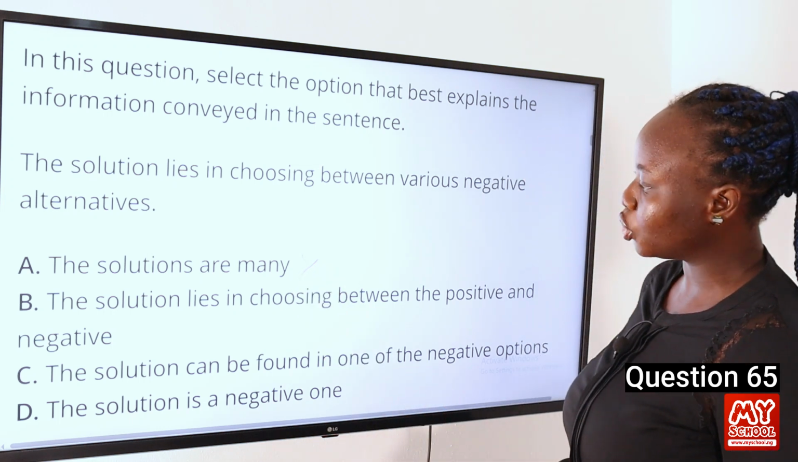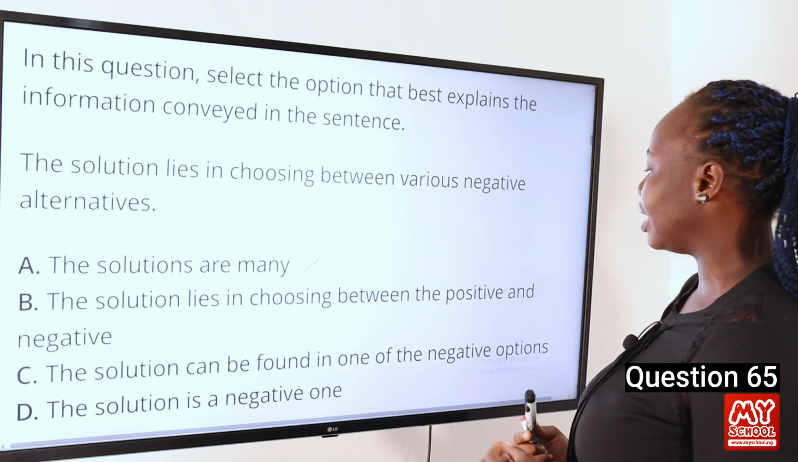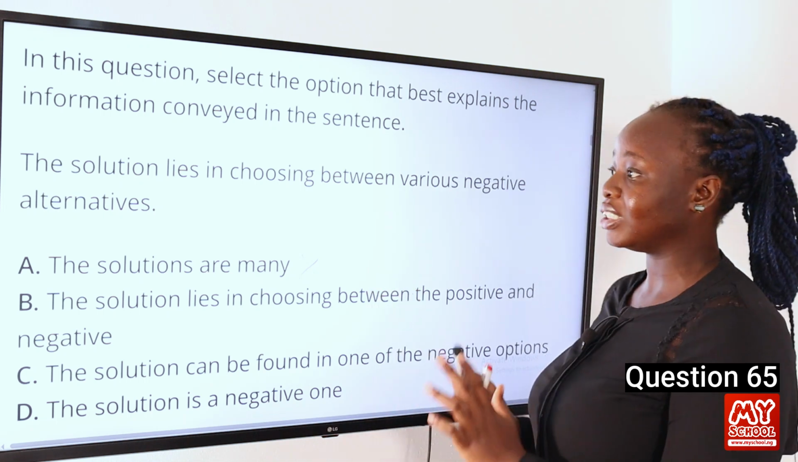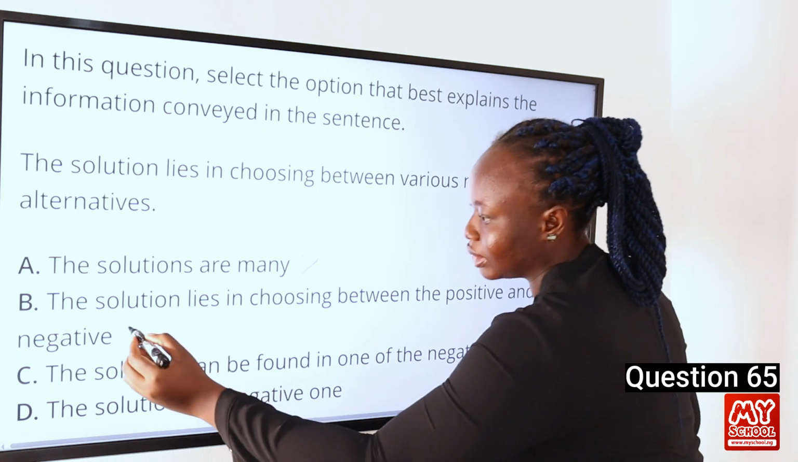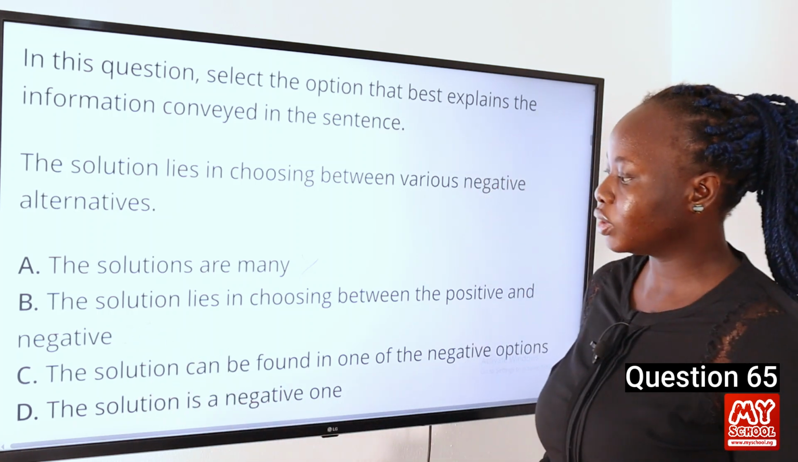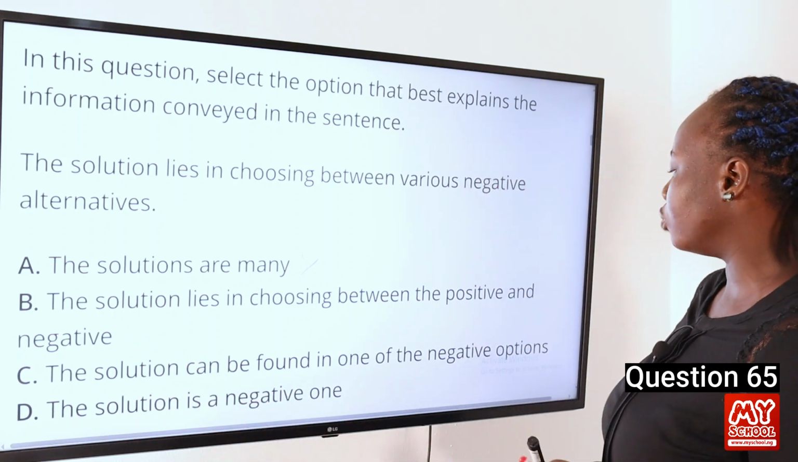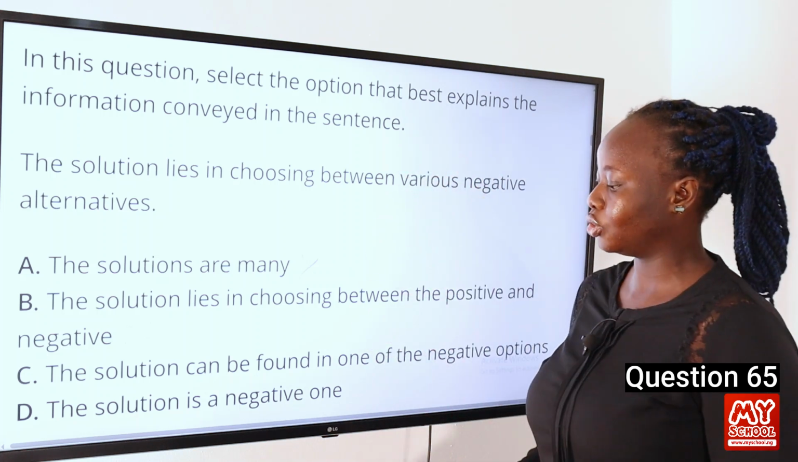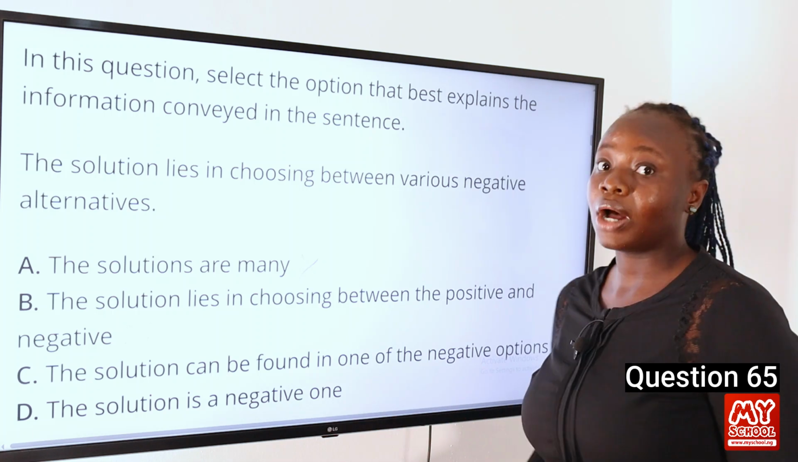Option B says the solution lies in choosing between the positive and negative. The sentence does not make any reference to any positive alternative, so we can cancel this out as well. Then option C says the solution can be found in one of the negative options. This accurately describes what is said in the sentence, so it can be our answer.